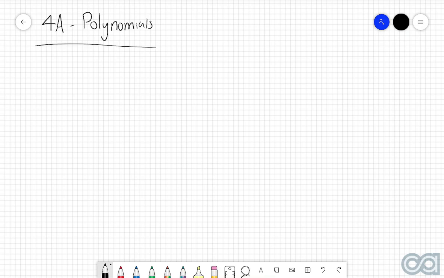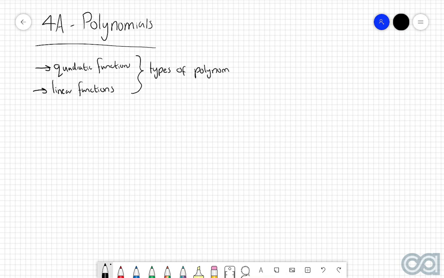That being said, I earlier mentioned that we've already had a look at a few different types of polynomials, namely quadratic functions and linear functions. Both of these are very prime examples of polynomials. When we actually get into this whole discussion of polynomials, we will see that there is an infinite number of different types of polynomials. So we're going to start off this chapter by going through some very general terminology and aspects when it comes to polynomial functions.